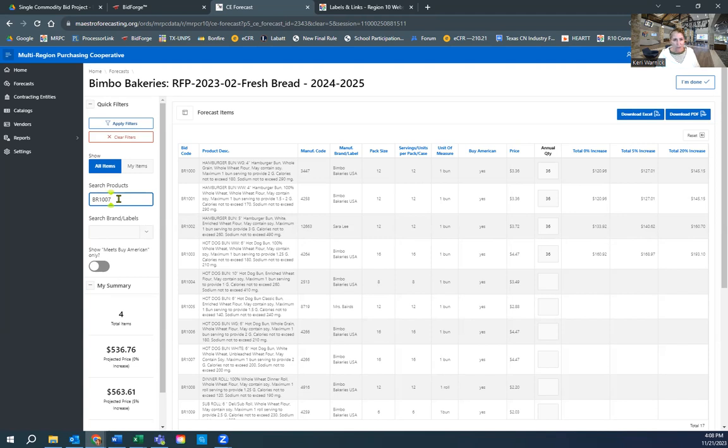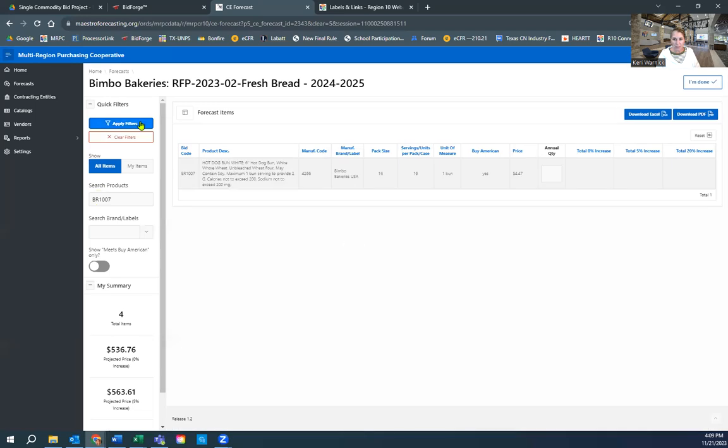Now you're going to notice I've typed in the number, I'm hitting enter, I'm hitting tab, nothing is happening. That's because the new feature up here called Apply Filters is a button you must click in order to make the program search for whatever criteria you have entered here.